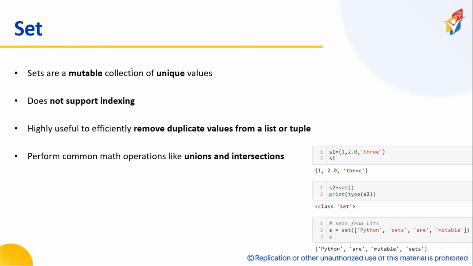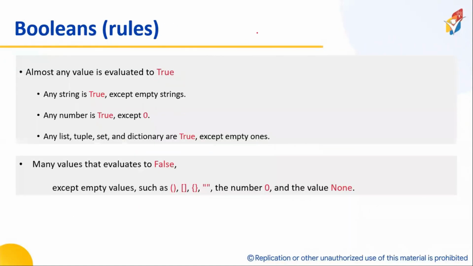Now the last one is set, another data structure. A set is a data structure where we can store only unique values. That means if you store duplicate values, it will remove them. That is called a set. So I hope you understood the basic data types of programming.